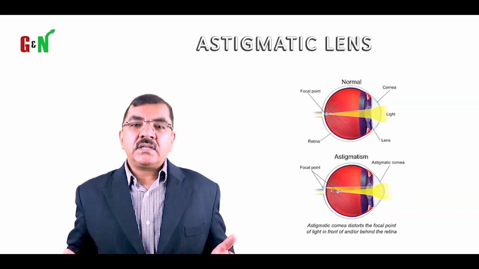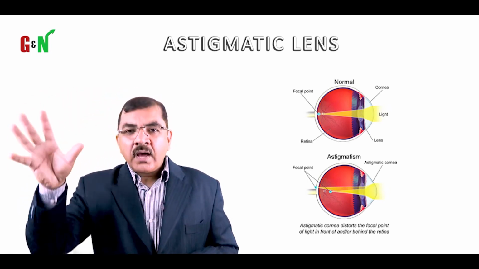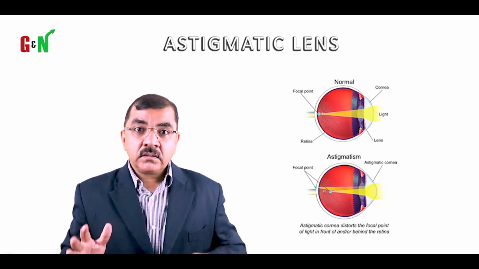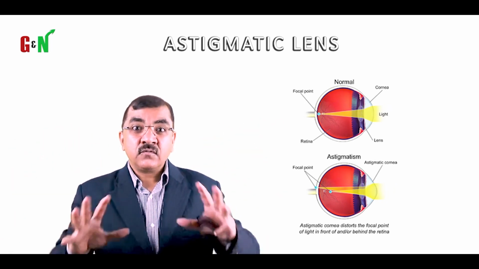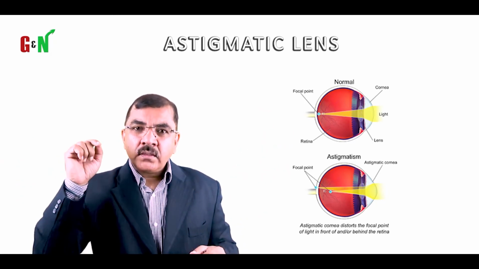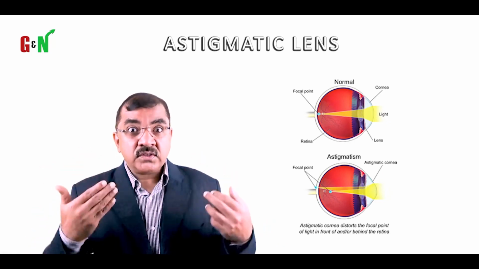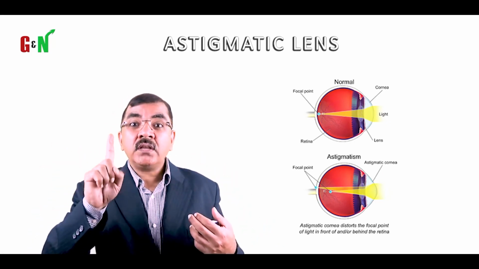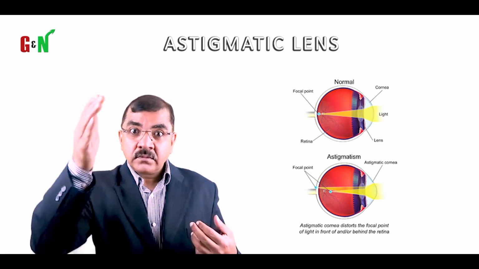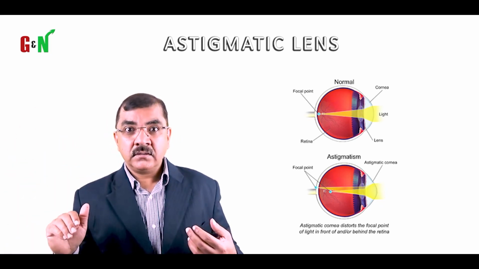What are astigmatic lenses? Astigmatic lenses, nothing but, when you have the shape of the eye, in most cases it is like a football, spherical in shape, round. All right. So when the patient has a problem with vision, there is only one issue. Either it could be myopia, the image falling right in front of the retina, or behind the retina, right?